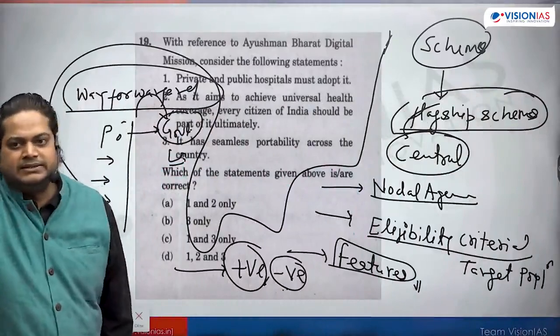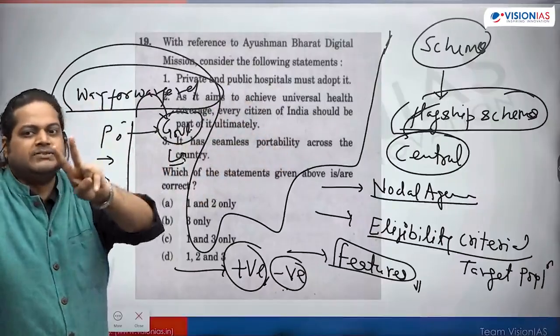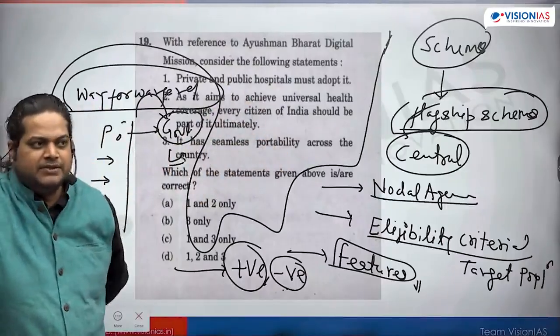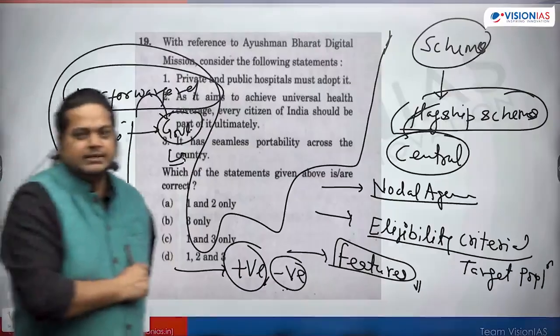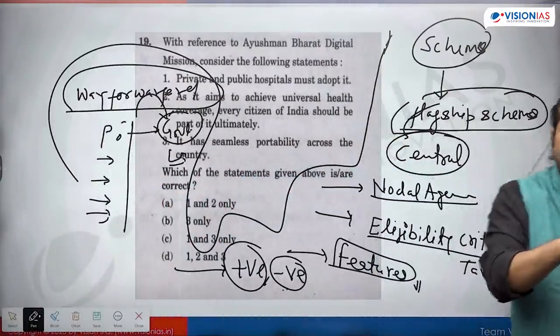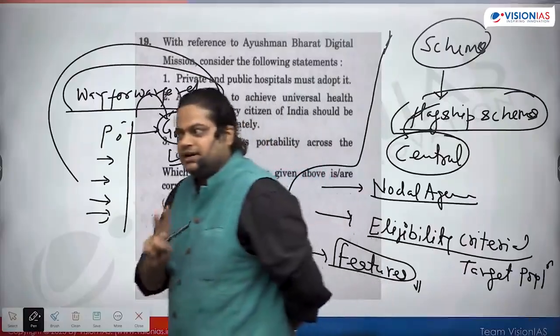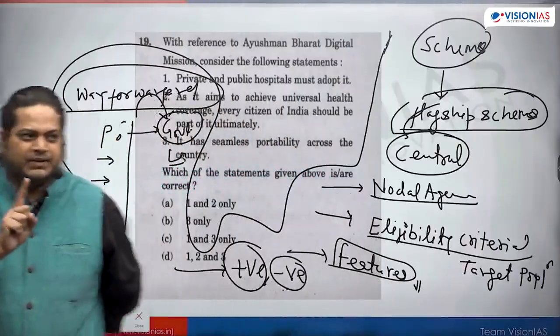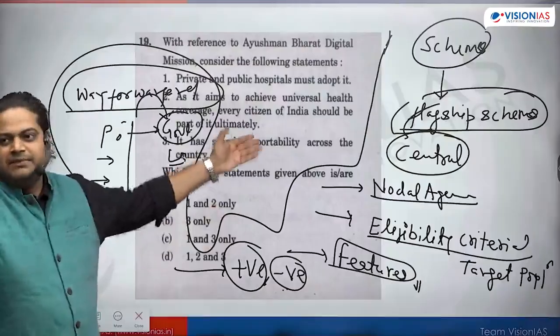We can forget things. This year also, like last year, in May 2023, 2 questions were there from schemes. Can anyone remember those questions? One is Anemia Mukt Bharat, another is Janani Suraksha Yojana. So again 2 questions. Every year we can see 2 questions asked from schemes. If we read flagship schemes very well, we can mark them correct.